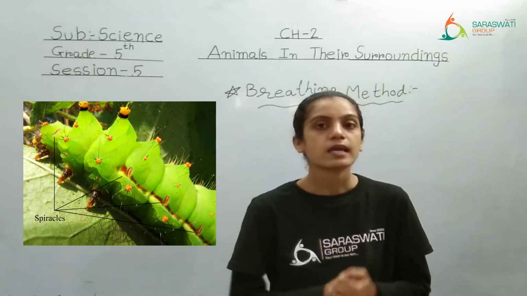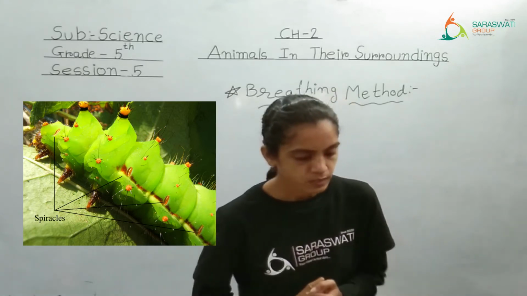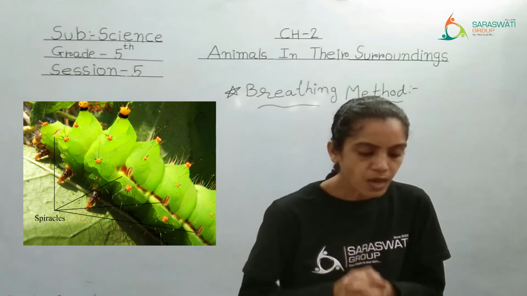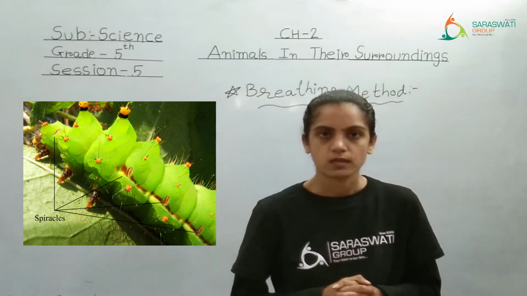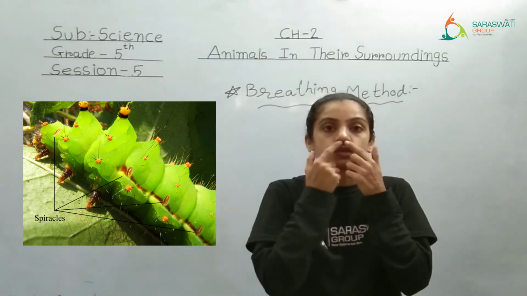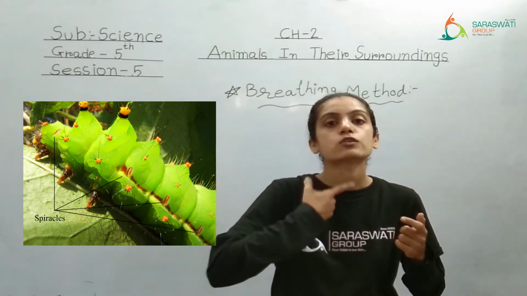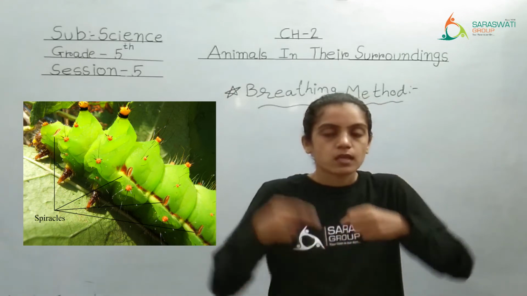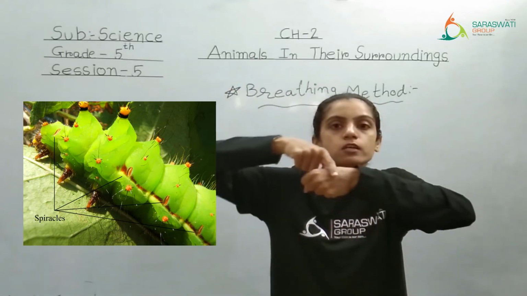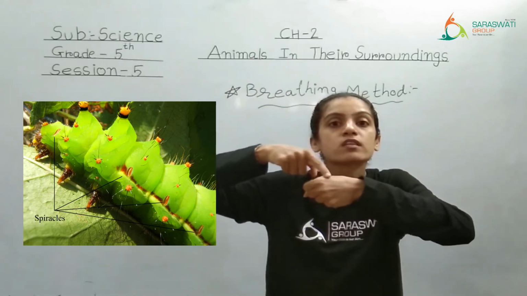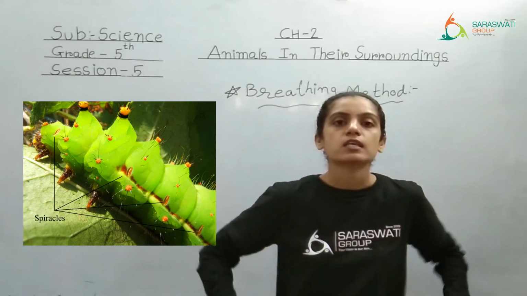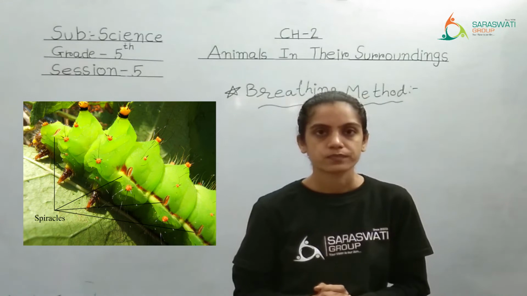Underline that word trachea. Air enters the spiracles and then passes through the trachea. The way air enters through the nostrils and then passes to the windpipe, same way in insects, the air will enter through the spiracles present on their body and then through that trachea it will be passed in the entire body.